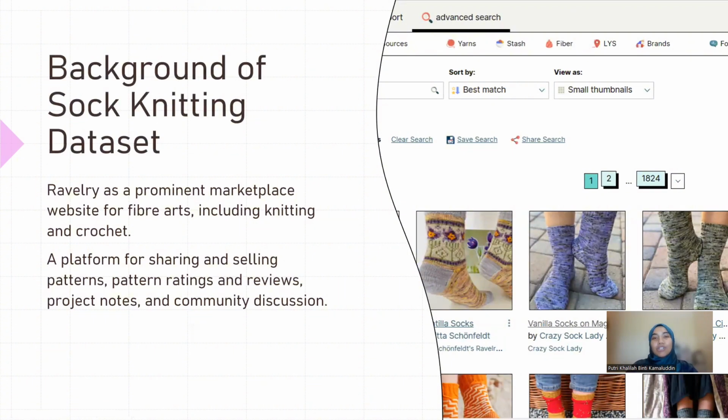So in this project, we are interested to study a socks knitting difficulty rating average. So where is this socks dataset coming from? The socks dataset is created by our supervisor, Dr. Lauren Kennedy. So she scraped this dataset from the Ravelry website. Ravelry is a very prominent marketplace website for fiber arts, including knitting and crochet. On this website, people can share, can sell, or even discuss their socks knitting patterns. Not just socks, it can be anything, but it's all about knitting and crochet.